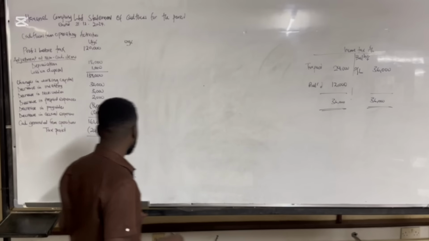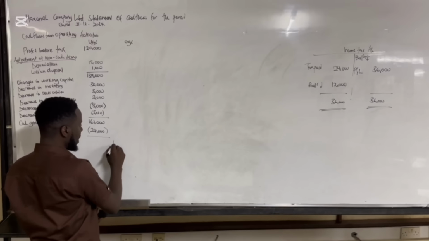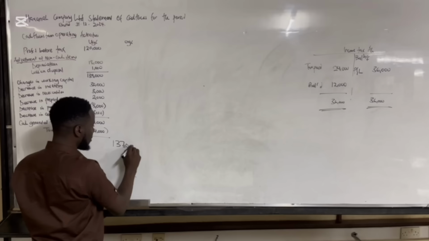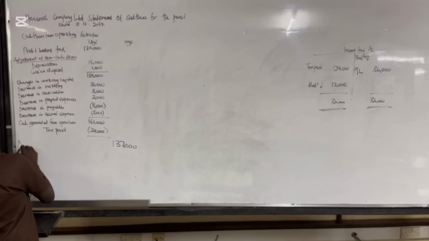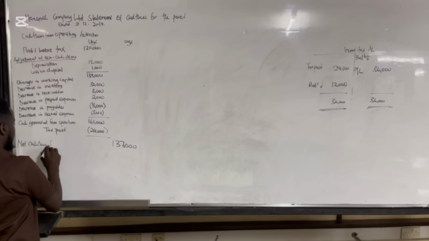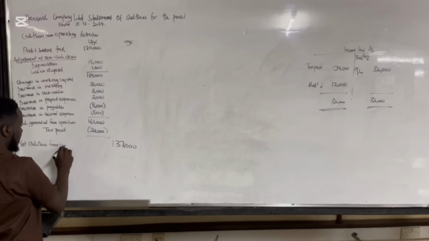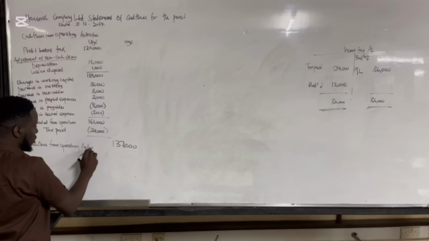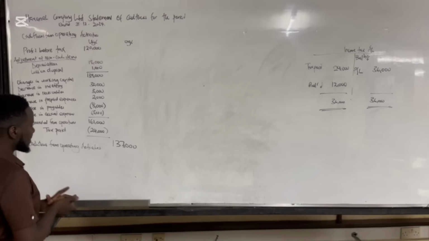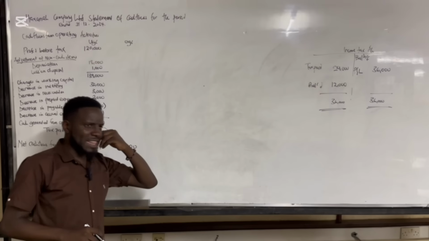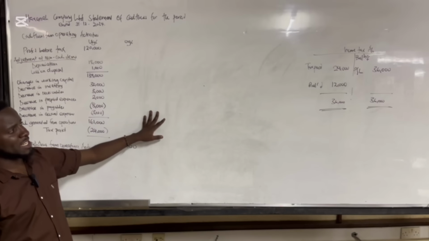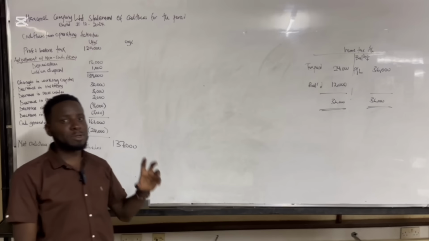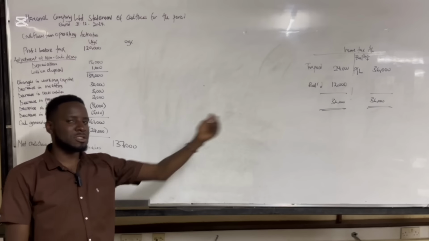So after that, we're going to have 137,000, and you're going to call it net cash flows from operating activities. So when it comes to income taxes, even if there were interests, and the interest that we paid had interest payable, we're supposed to find out how much was actually paid.